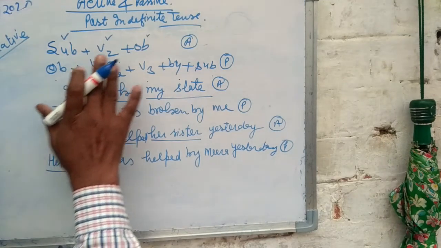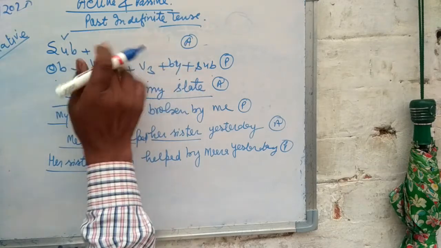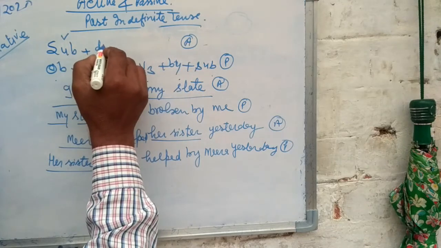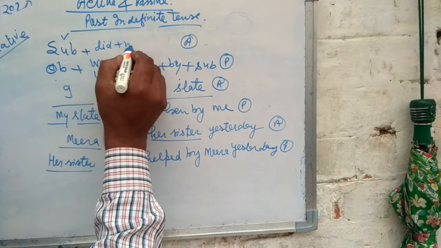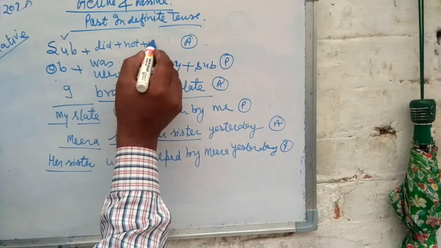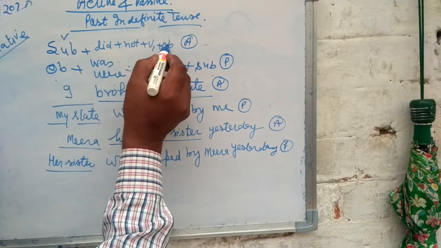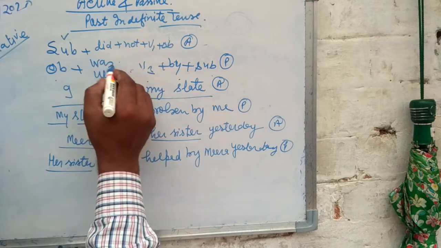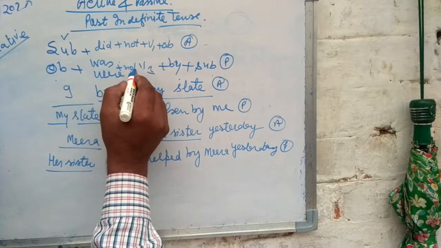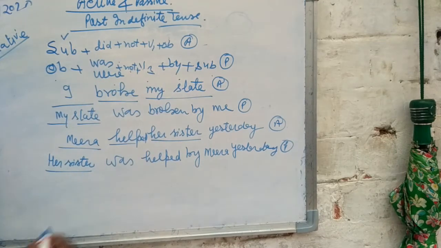If the sentence is negative, then the sentence is subject plus did plus not plus V1 plus object. And in passive, we will write not after the helping verb.